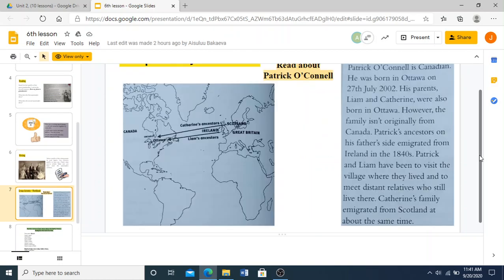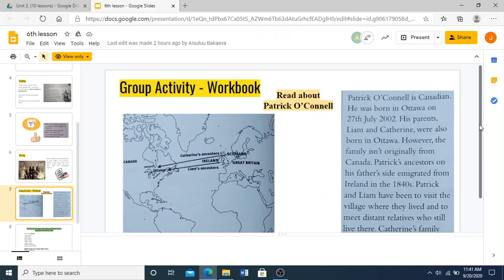Okay, so here we have another thing to do. This is a group activity now. This is in our workbook and we can do it together. Get your workbook now, open it to this page where you have this, and find a partner. We're going to read about Patrick O'Connell.